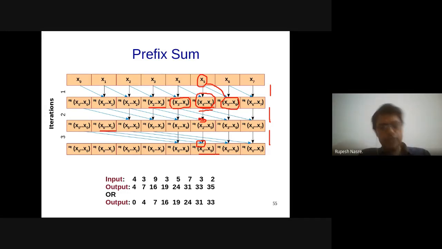One thing to note here is that although for x7, we need to compute all the way from x0 to x7, we are taking advantage of this hierarchical computation, and therefore, although it looks like I need n minus 1 sums to be computed for the last element, because of this hierarchical computation, 1, 2, 4, 8, and so on, I am going to be done with that sum in log n steps. So I hope that is clear to us. Any questions so far?